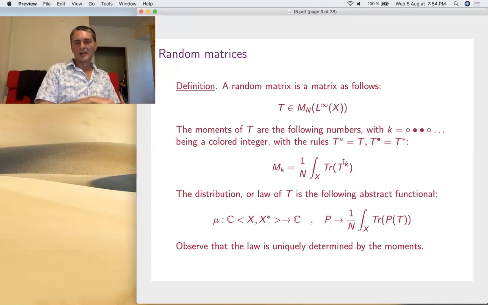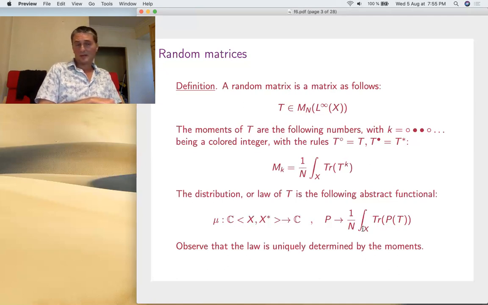Now the distribution, once again, in the general case, there's no probability there. I mean, t doesn't commute with t star. So if you're interested somehow in the law of t and t star, this is a joint law. This is an abstract non-commutative distribution. So it's just a functional on non-commutative polynomials, which is obtained as follows: you take your polynomial, you apply it to t and its adjoint, and then you take the trace. Which means, as usual, integrate over x with respect to the probability measure there, and apply the normalized trace of invariant matrices. So that's what we can do.